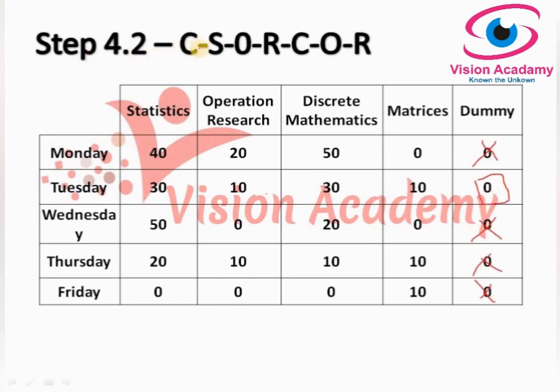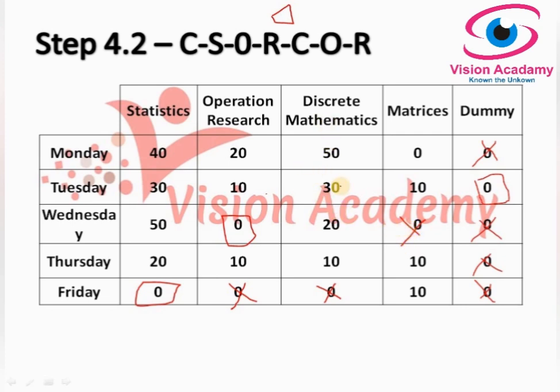So let's move to the next step called 4.2. So here you should start from column, find a single zero and give a rectangle around that and cross out all other zeros in the row. Okay, so here in the first column called statistics column, there is a single zero and given a rectangle around that, I am going to cross out all other zeros in the row. And coming to second column called operations research, yes, there is a single zero and given rectangle around it and crossed out all other zeros, only single zero left over.